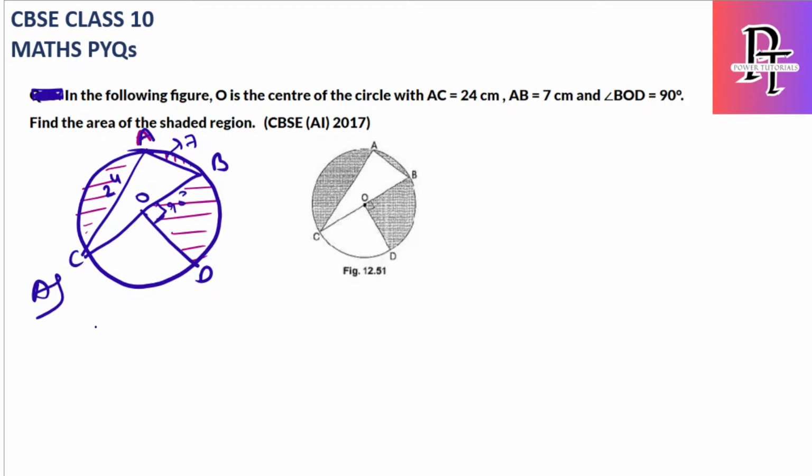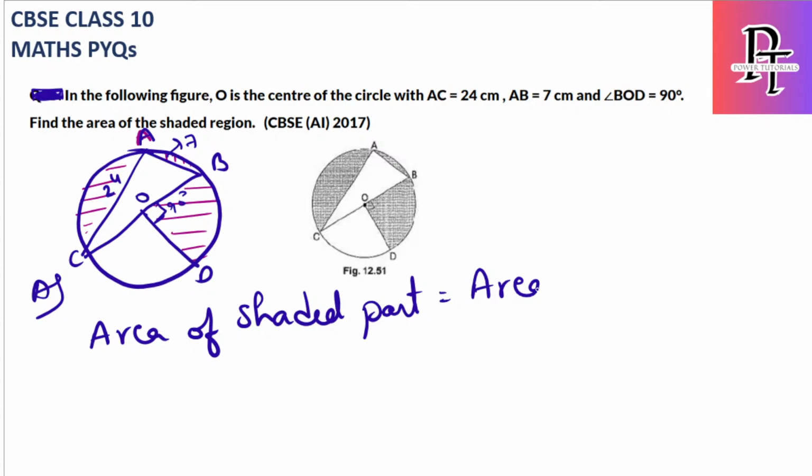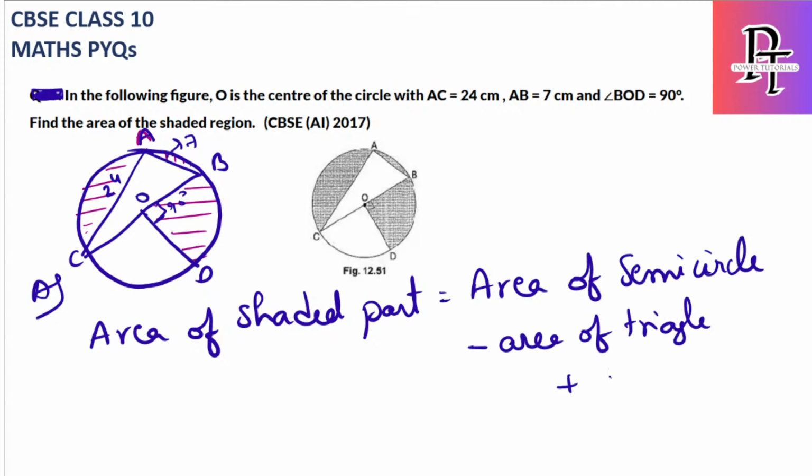So simply, area of shaded part is equal to area of semicircle minus area of triangle plus area of sector.